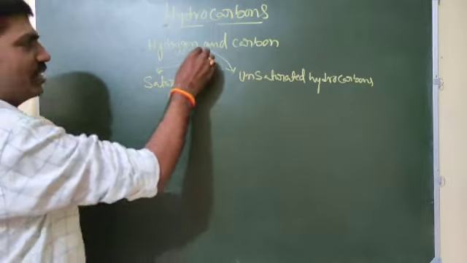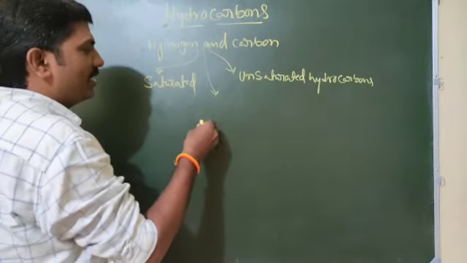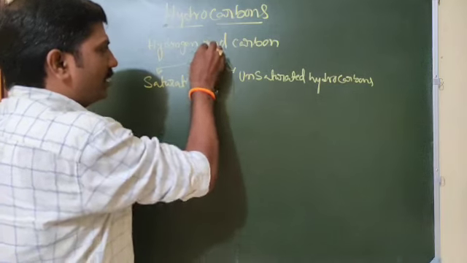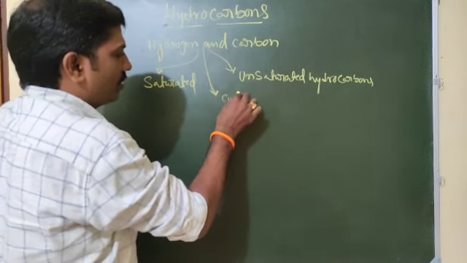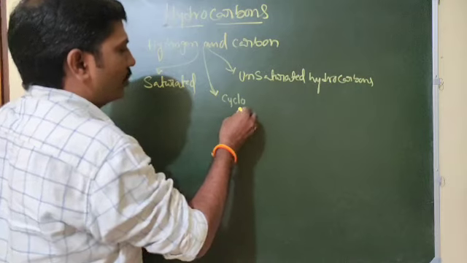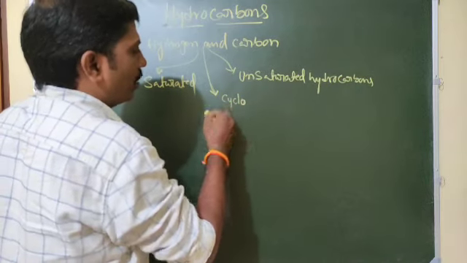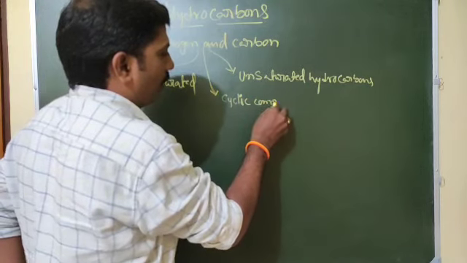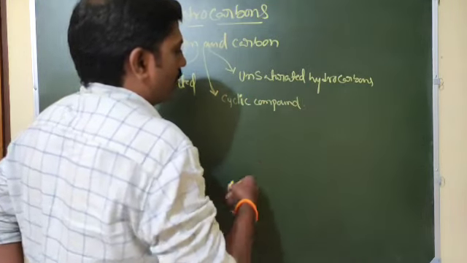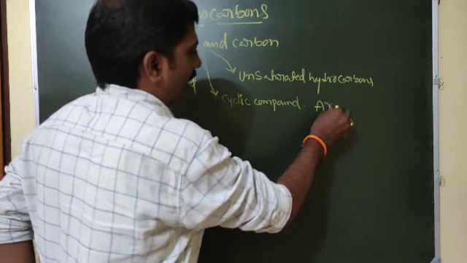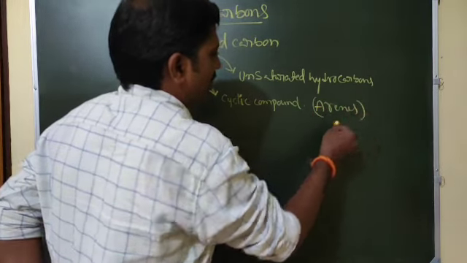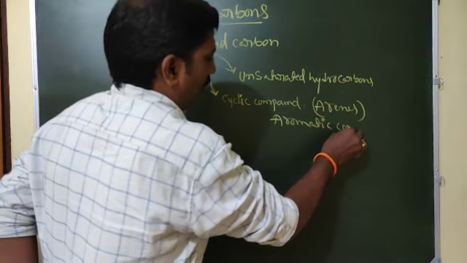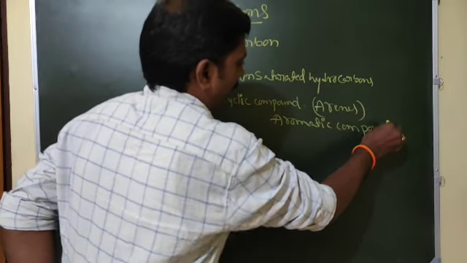Saturated, unsaturated, and one more, that is cyclic compounds, also called arenes or aromatic compounds.